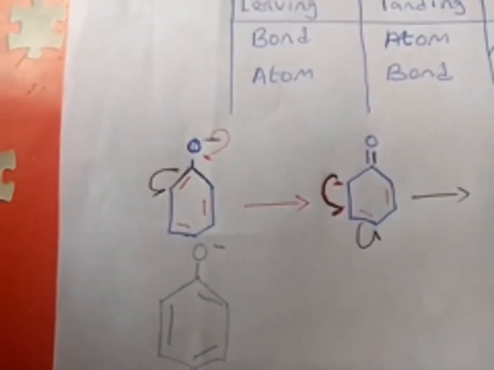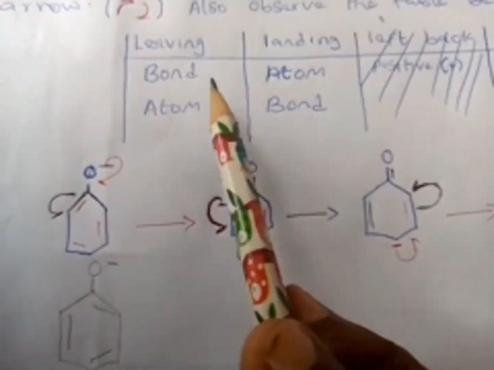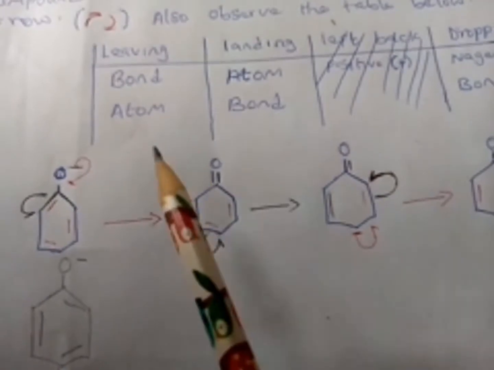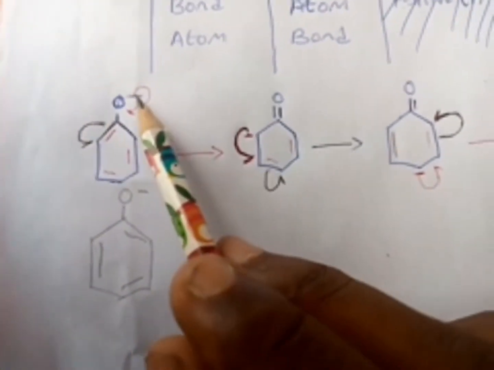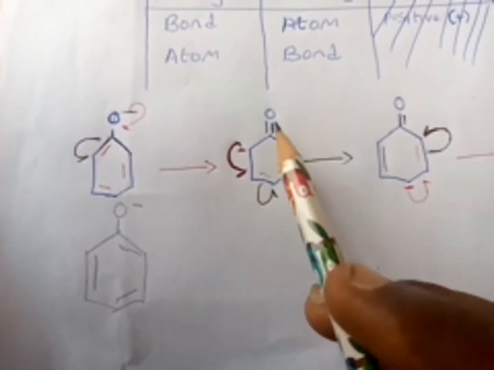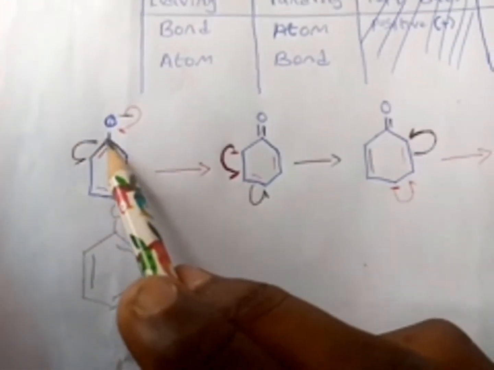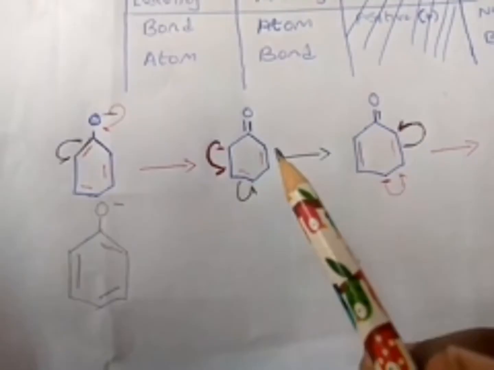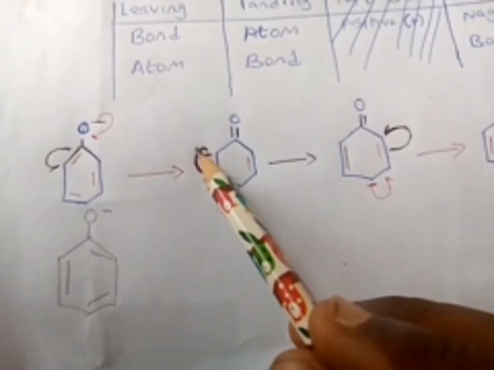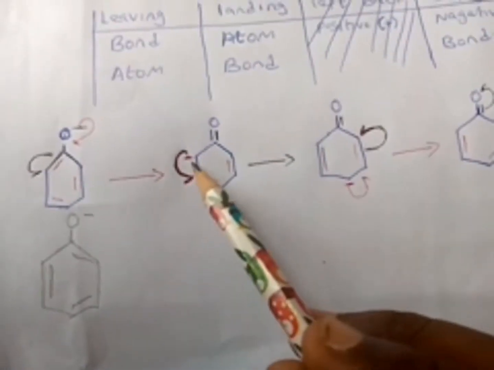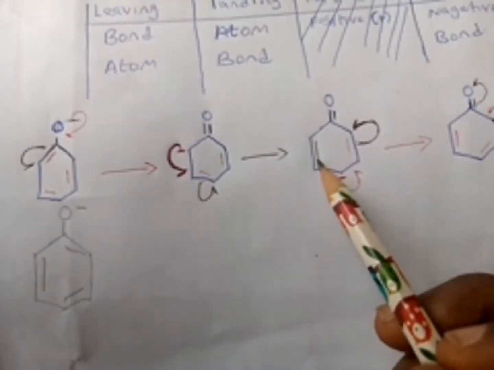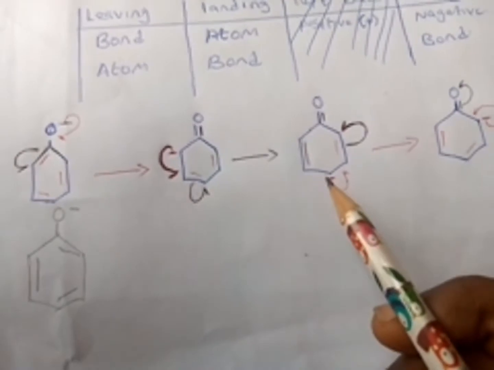Let me repeat it. From bond to atom will always deposit a negative, and atom to bond will always deposit a bond. So the first move is from atom to bond, which deposits a double bond, and from bond to atom we deposit a negative. Now the second movement, from atom to bond, then from bond to atom. From atom to bond deposits another bond, while from bond to atom deposits a negative.